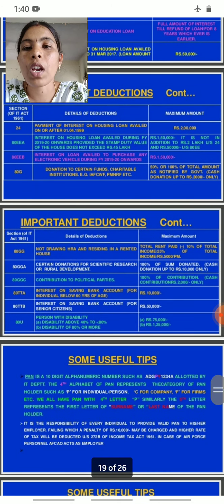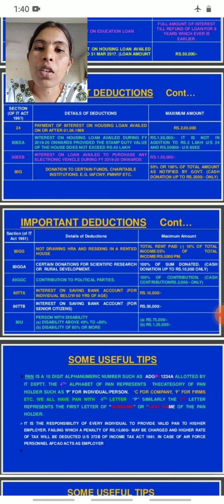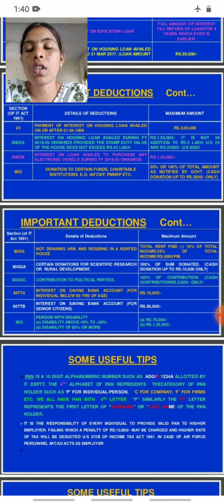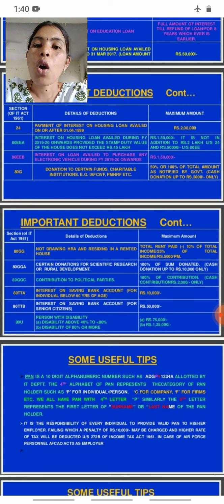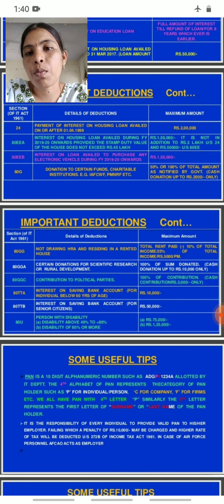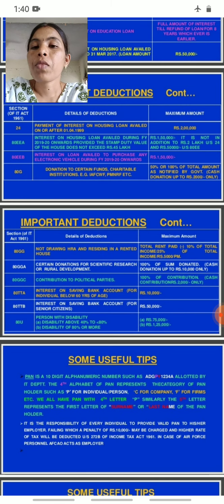Then next we come to the next deduction, Section 24. According to Section 24, payment of interest on housing loan availed on or after 1/4/1999. The maximum amount is 2 lakhs rupees. How much deduction has to be given? 2 lakhs rupees.